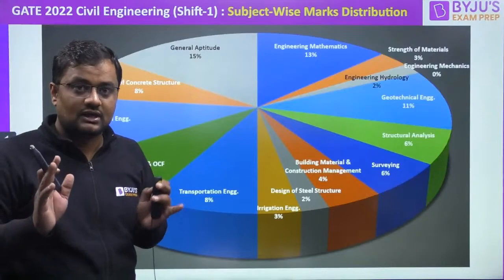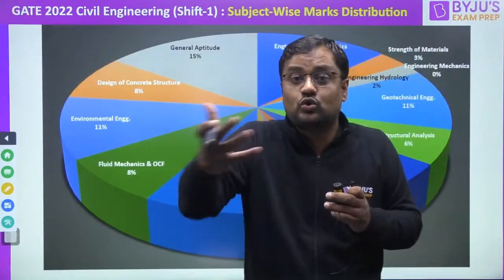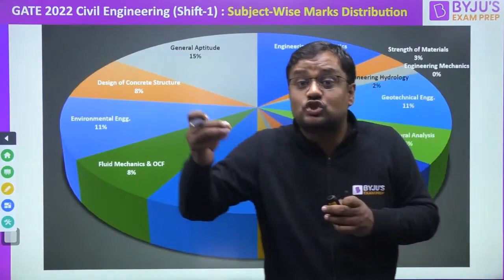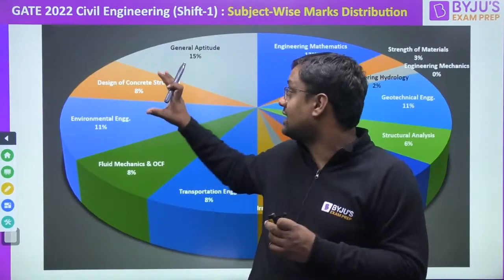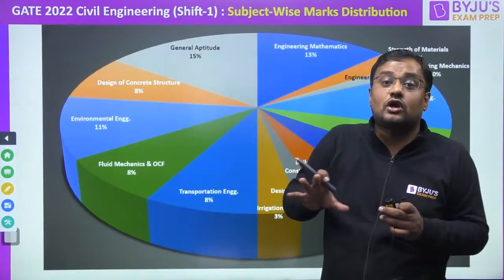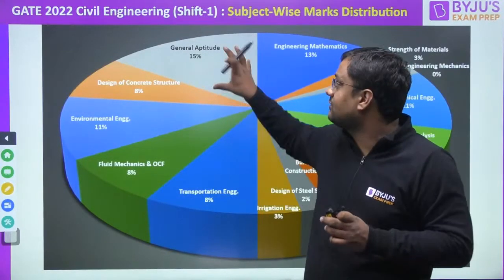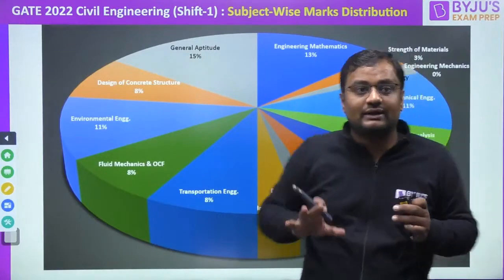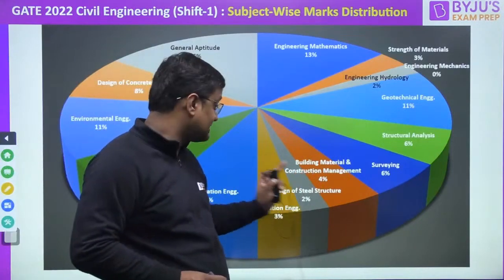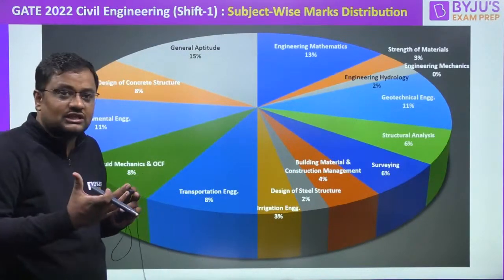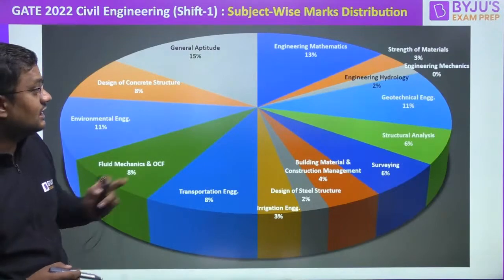General aptitude was tougher. Guys, those who have given the exam, please don't worry, because the portion of aptitude from where the maximum students score marks was on a little bit difficult side. So overall cutoff, if I consider only aptitude, not other subjects, may decrease by 2 to 3 marks. Overall, I'll be telling you at the end, guys. Okay, structural analysis was 6%, surveying 6% as expected, building material on the higher side 4%, steel structure, as you know, steel is a very big subject, but marks are only 2%. Transportation engineering 8%. Okay, geotechnical 11%.